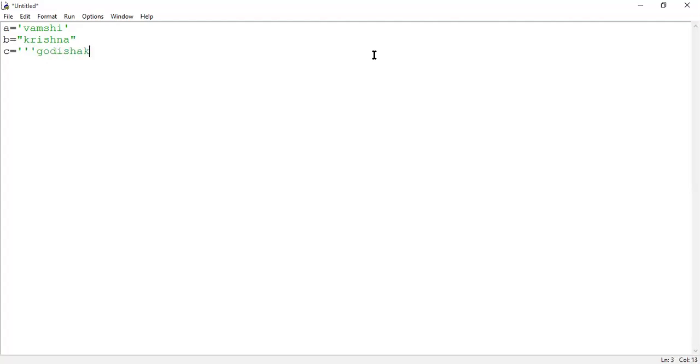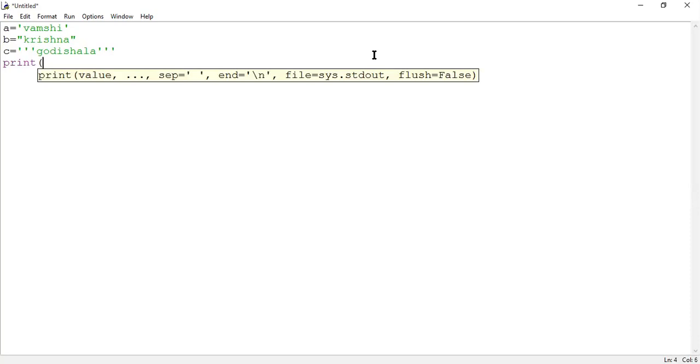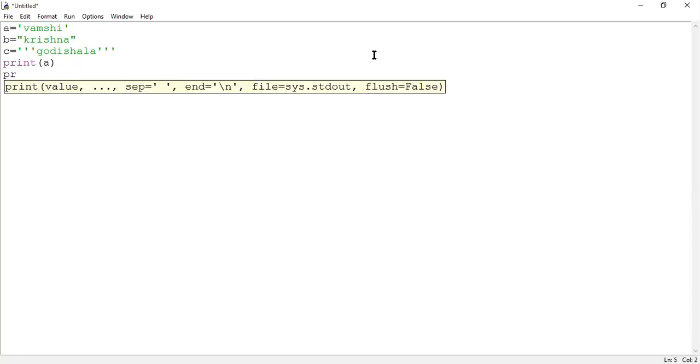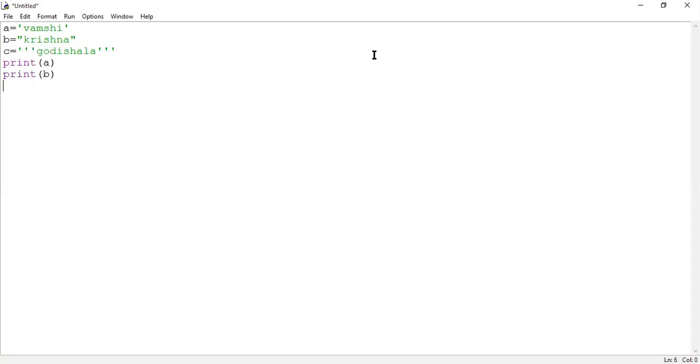Godishala in triple quotes. Then print of A, then print of B, then print of C. That's it. This particular example is related to the strings concept.